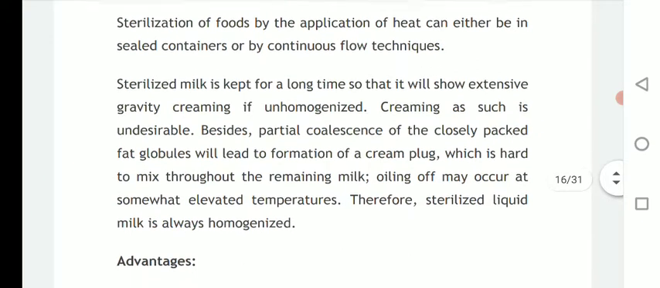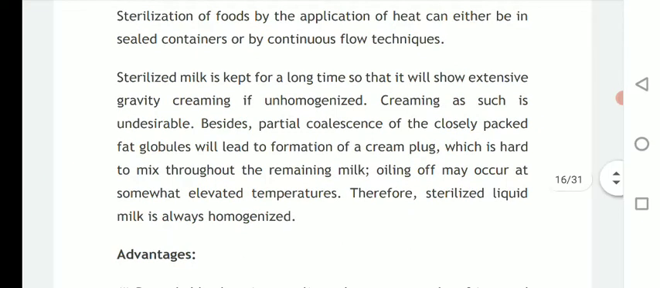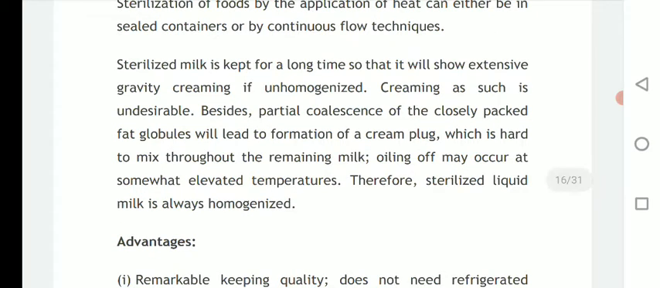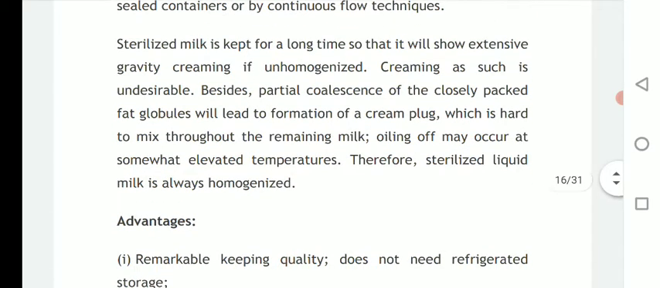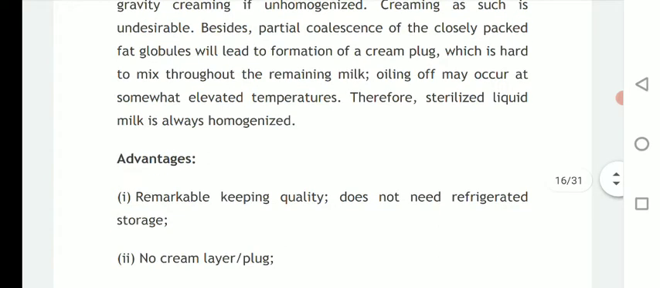Sterilized milk is kept for a long time, so it will show extensive gravity creaming if unhomogenized. Creaming as such is undesirable. Besides, partial coalescence of closely packed fat globules will lead to formation of a cream plug, which is hard to mix throughout the remaining milk. Oiling off may also occur at somewhat elevated temperatures. Therefore, sterilized liquid milk is always homogenized.